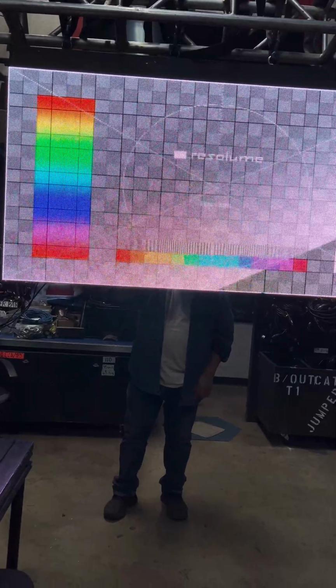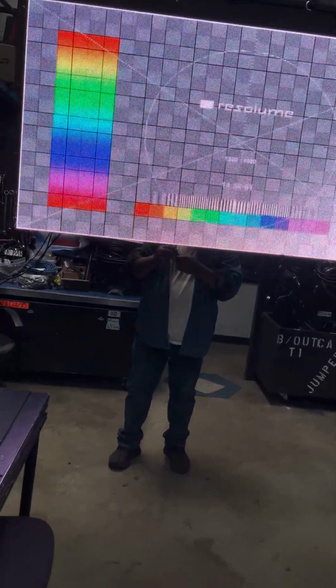You see how it went kind of away, but then it got fixed by itself.